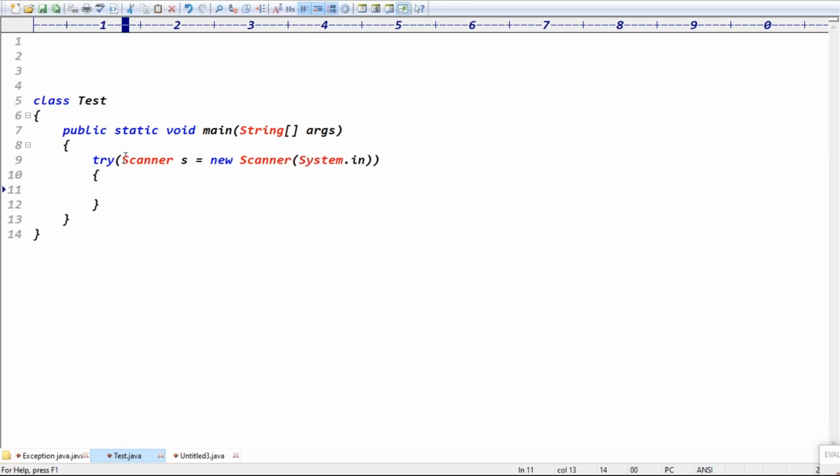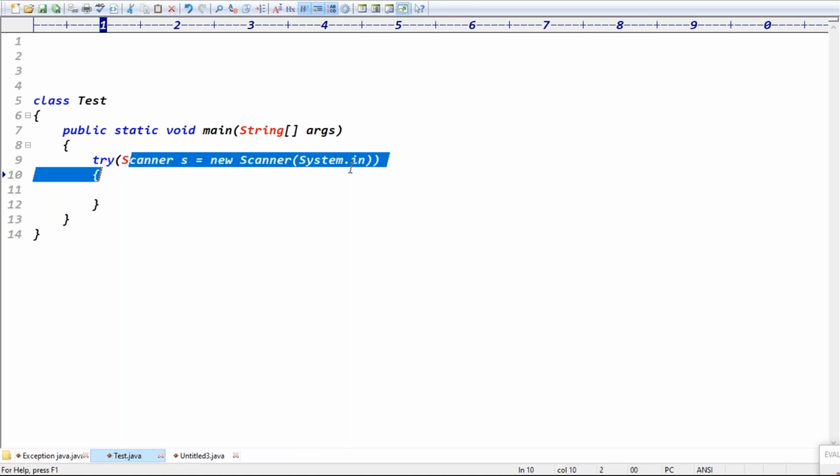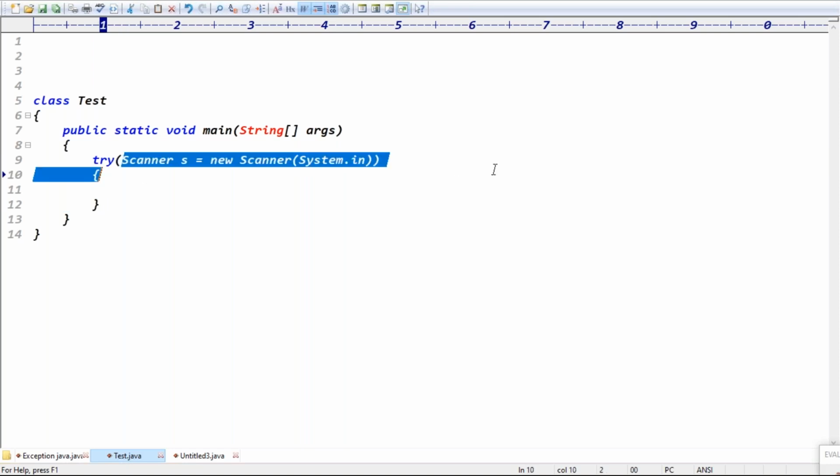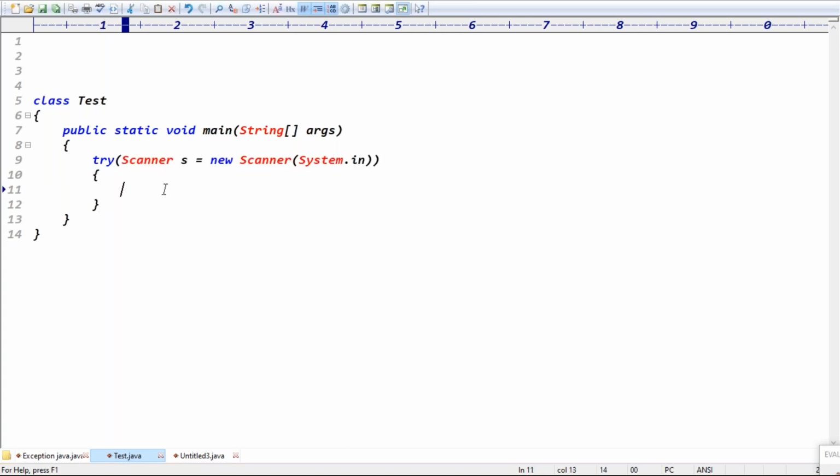Scanner is a resource. I have taken a scanner resource using the try block. Once the try block is completed, this resource is automatically closed, guys. That is the only advantage of try with resources: declare the resource using the try block, and once the try block is completed, the resource is automatically released. We don't need to close the scanner.